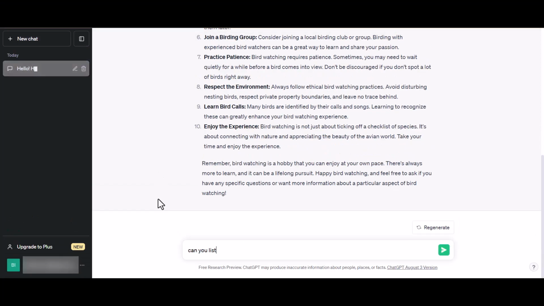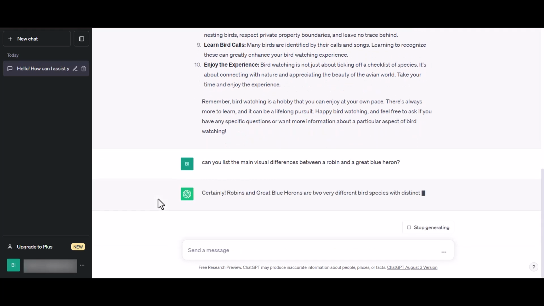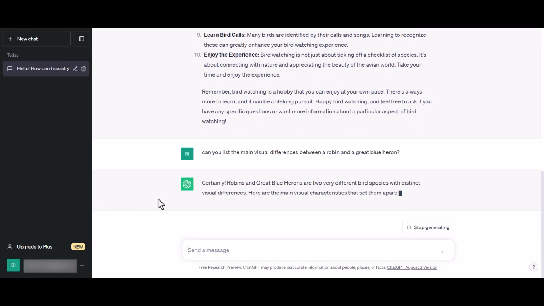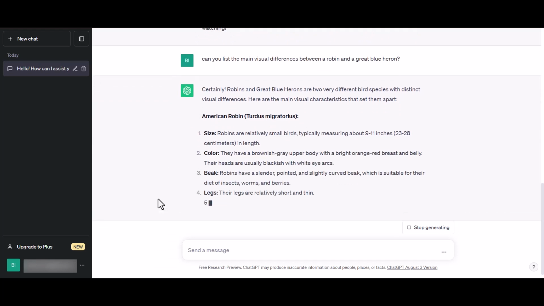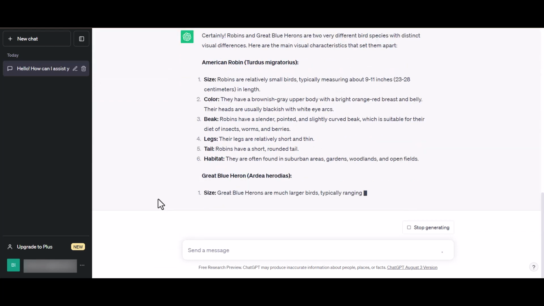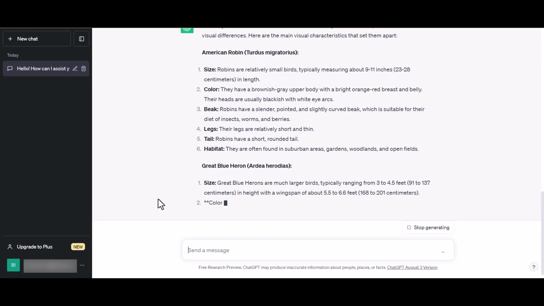So I have set the context. Now I will give it a task to help me get started with bird watching. In this example, I am asking it to make a list. We can see from its first response, it likes to make lists. My question was rather broad, asking for visual characteristics.